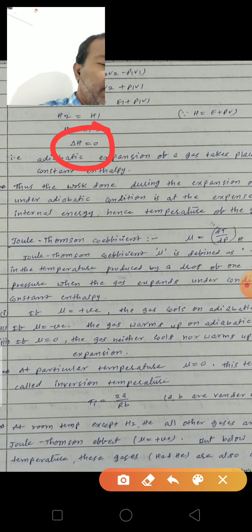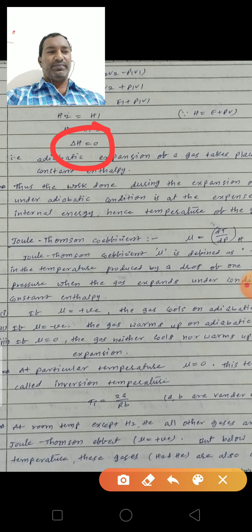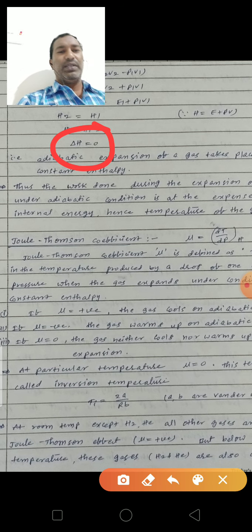Here the internal energy is utilized for the adiabatic expansion. Hence the temperature of the gas decreases, and then the gas will be cooling.